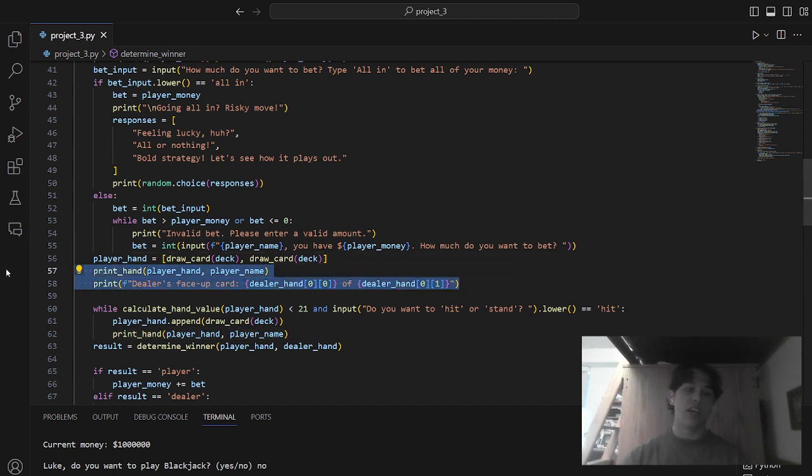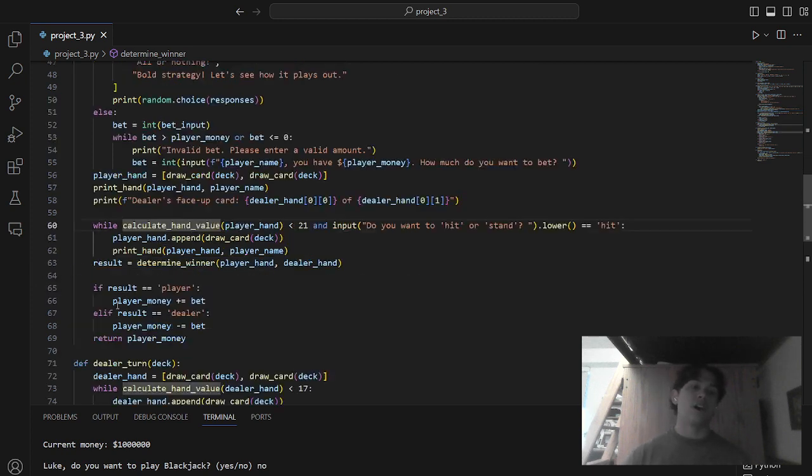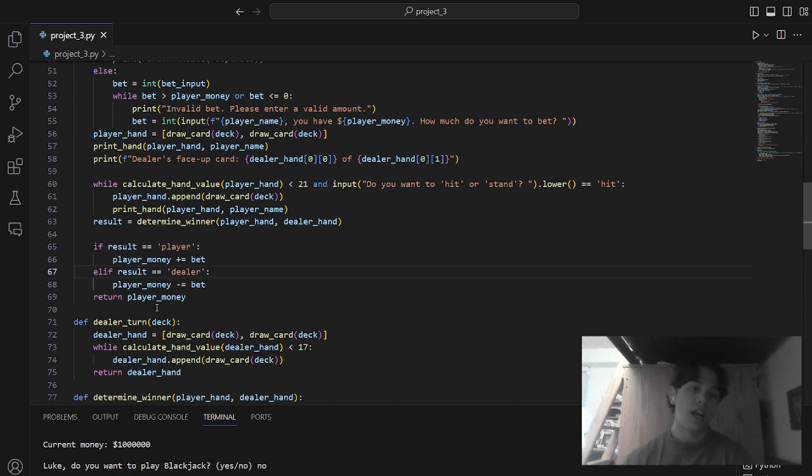It'll print the player's hand. It'll print the dealer's hand. And then it'll go ahead and determine who wins right here by calculating the hand value. That's another function that we call. It'll determine the winner, which is another function we'll call later. If the player is the one who wins, we double their bet. If not, then we take away that bet.